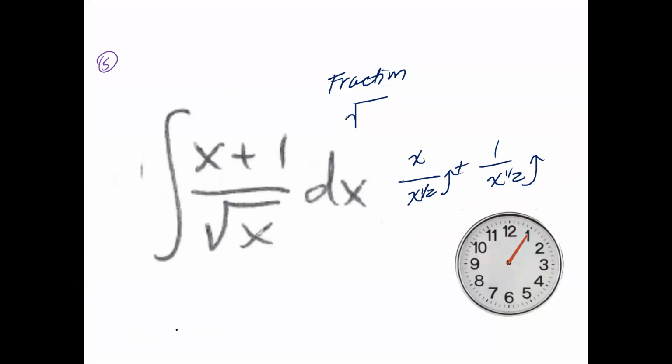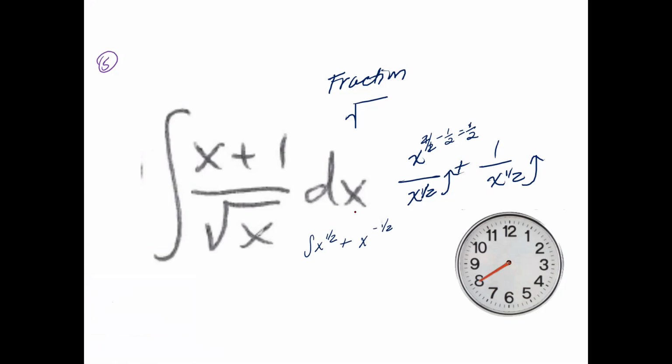With this one, what we're going to do is separate the fractions. So you have x over square root of x, or x over x to the 1/2, plus 1 over x to the 1/2. You want to combine these two x's into 1, so that I can integrate it. If this is a 1/1, if I move that one up, it's going to be that minus 1/2, which is a 2/2 minus that, which is a 1/2. So I have the integral of x to the 1/2 plus, move this one up, x to the -1/2.